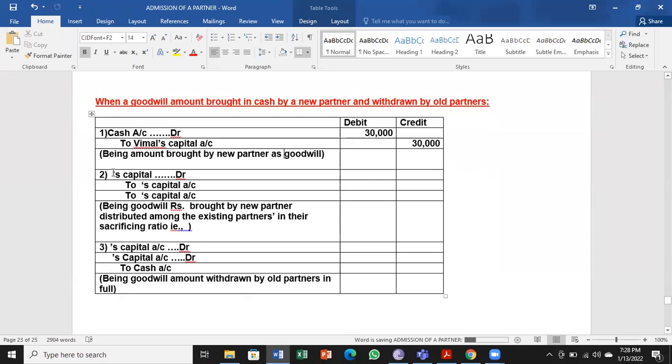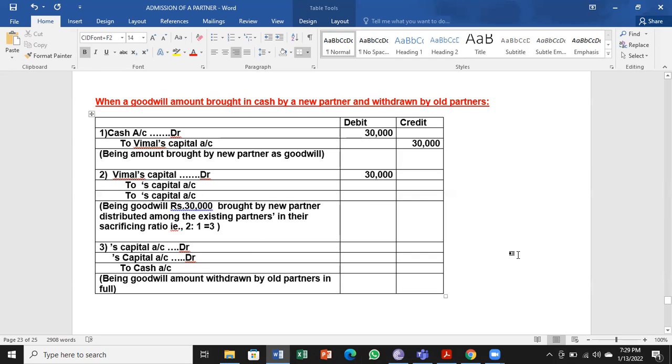Next, Vimal's capital account data. Whatever the amount brought in by Vimal is to be shared among the partners. So 30,000 is the amount brought in, to be divided among partners in 2:1 ratio.